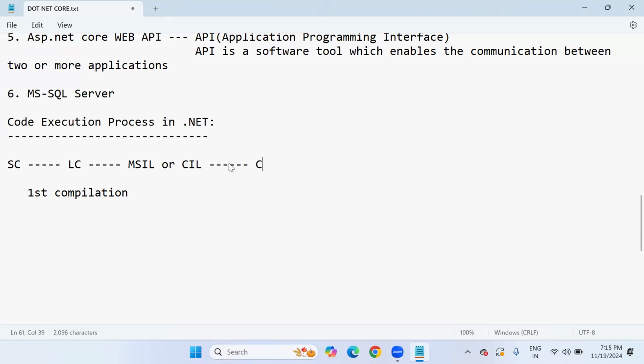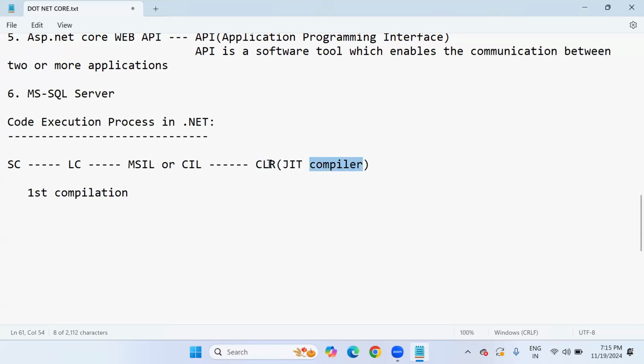And in the second compilation, this Microsoft Intermediate Language or CIL code is compiled by the CLR, the Common Language Runtime. CLR has one more compiler, that is called the JIT compiler, the just-in-time compiler. In this, the code is compiled by the JIT compiler.